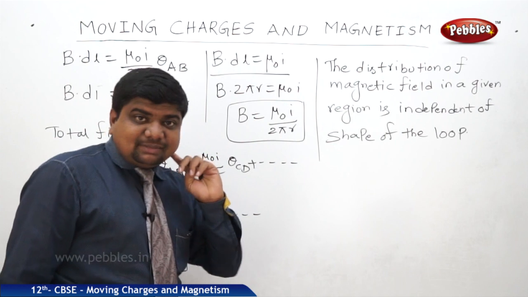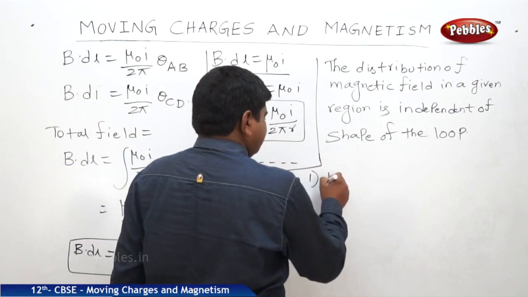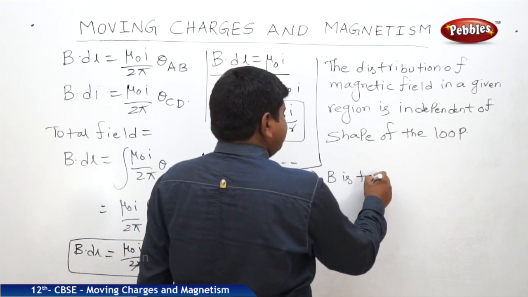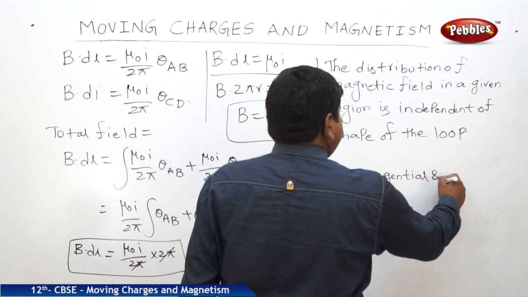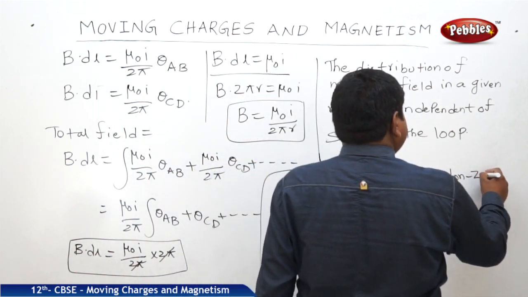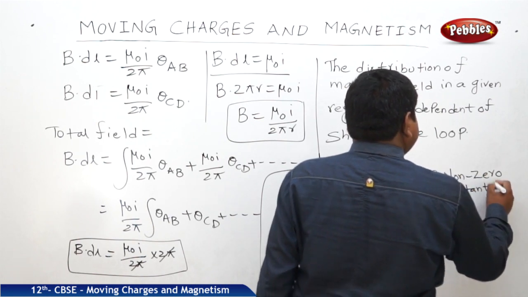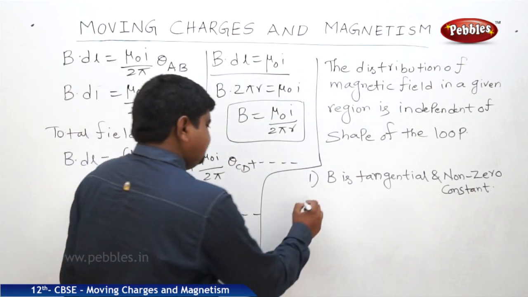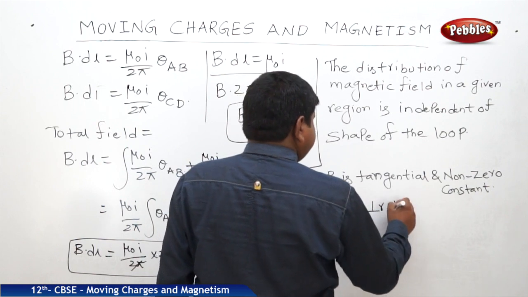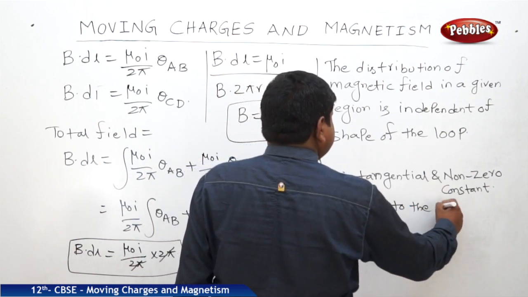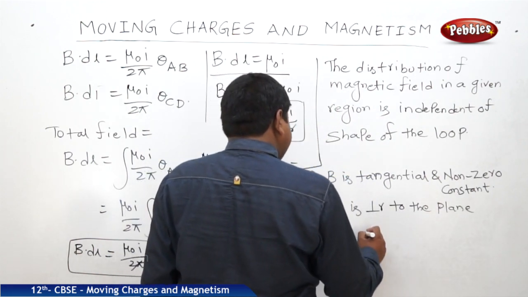This B has possibly three values. First, B is tangential and non-zero constant. Second, B is perpendicular to the plane. Third, B vanishes.